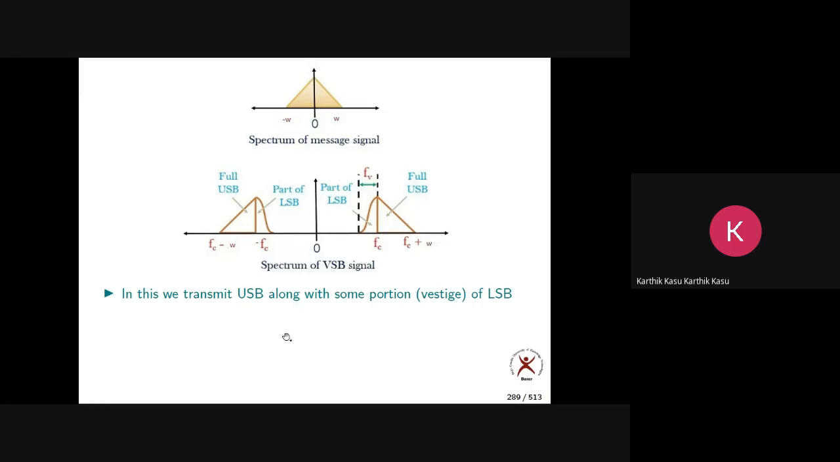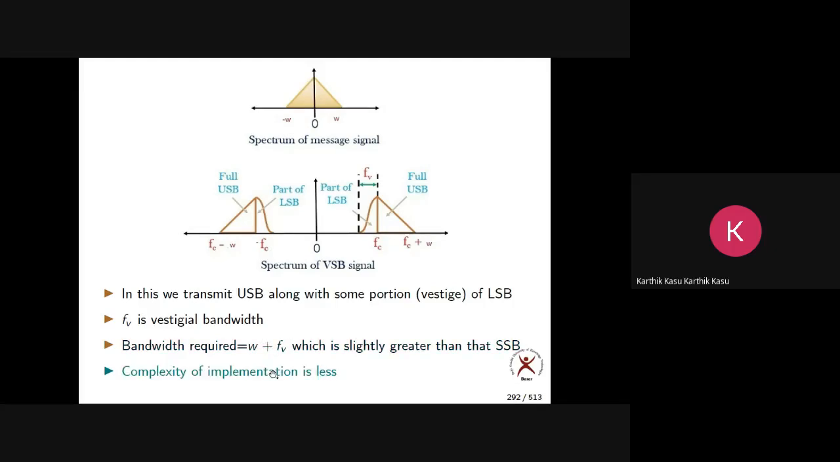Now obviously, the bandwidth will be slightly more than the bandwidth of SSB. Why? Because we are transmitting some small portion of the other sideband. How much more? FV. What is FV? It's the bandwidth of the vestige, the vestigial bandwidth. Now what is the total bandwidth required? Here, what is the bandwidth of this upper sideband? W, you know already. Plus, what is the bandwidth of this small portion? FV. So the total bandwidth of transmission here is W plus FV.